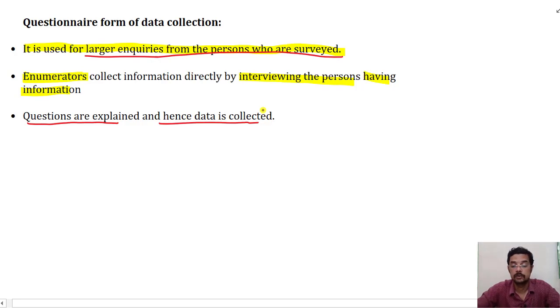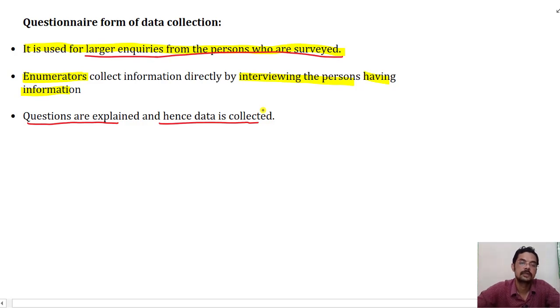For example, if he asks you some question and you are not able to answer, then he can use his intelligence and explain the question and use his own idea to fill the answer. So in no case will the question be unanswered. If you choose to not respond, then also he can fill it in some manner, because it is him who is filling.